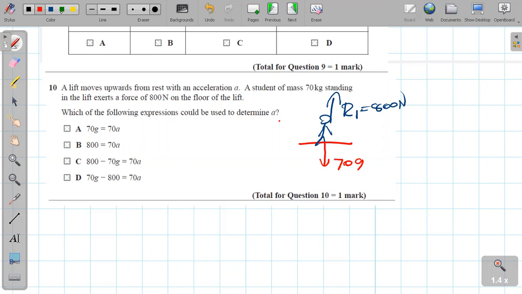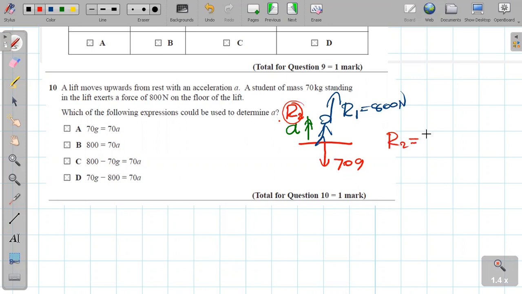Now, what is it going to be? The force which is going to accelerate the guy at acceleration a. So there should be a resultant force, R2, in the upward direction, because R1 is greater.